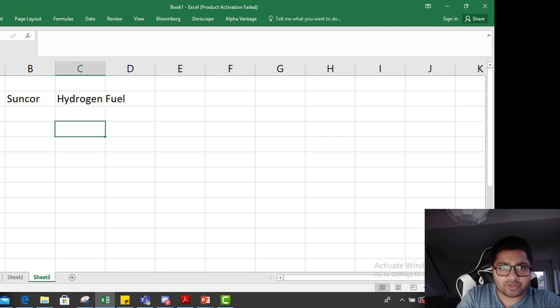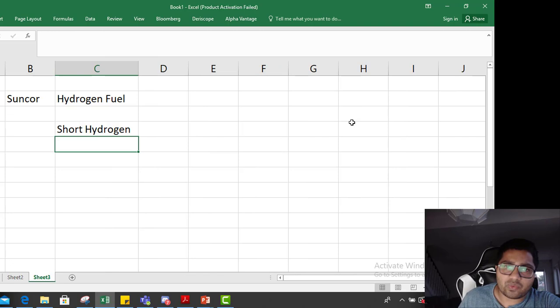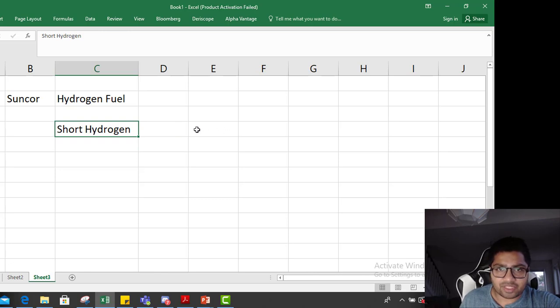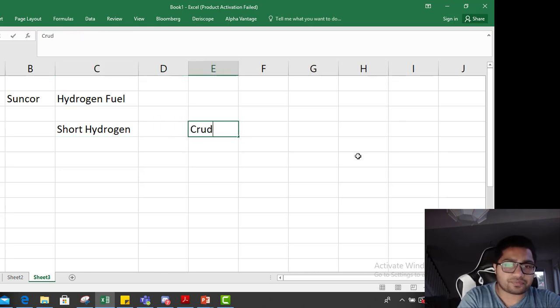So it's going to produce it. To avoid the price risk, it wants to short hydrogen. But there is no hydrogen traded in the market. So how would it reduce its risk? It will try to find correlation between hydrogen and, let's say, crude.